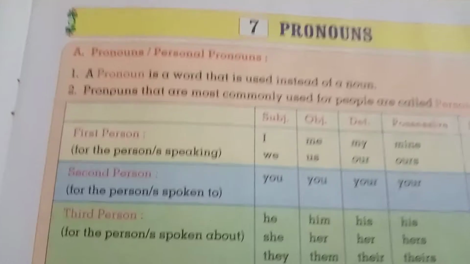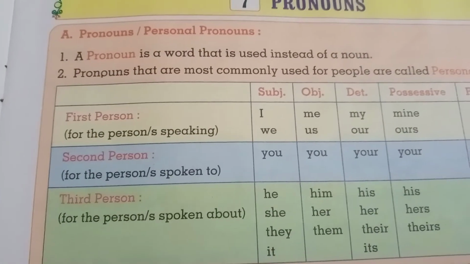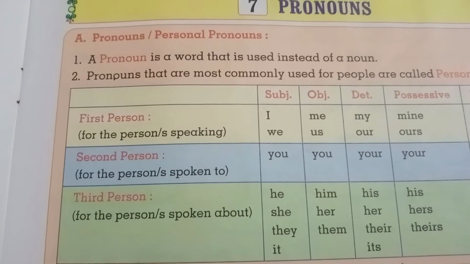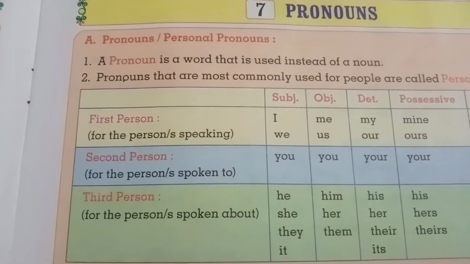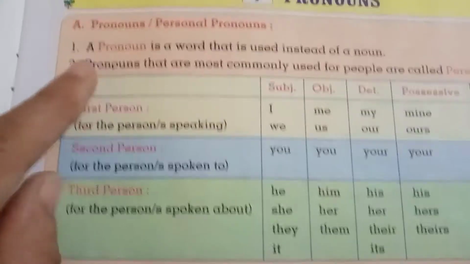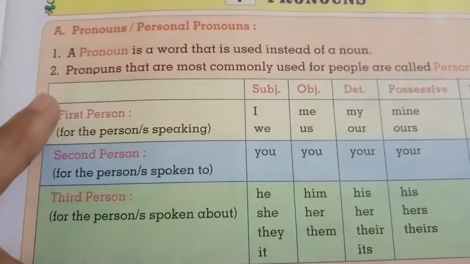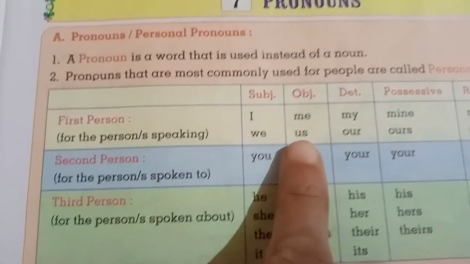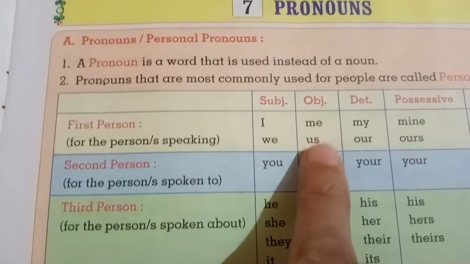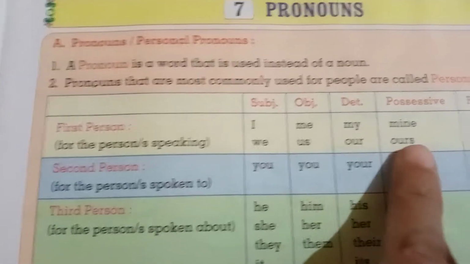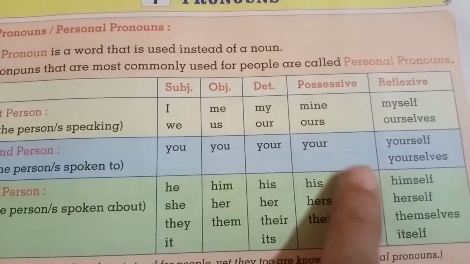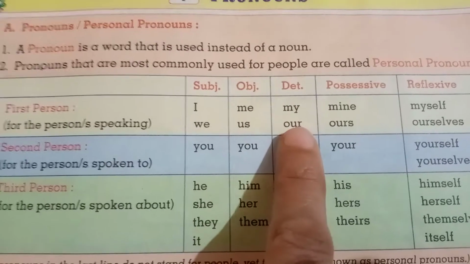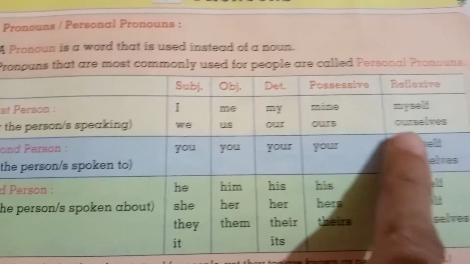See, in this page you can see over here the pronoun. What are the pronouns? Earlier I have told you about the proper nouns, common nouns and material nouns. See what is the pronoun. See it properly, you can understand it. The first person: I, we, me, us, my, our, mine, ours. Okay, these all are pronouns. Subject, object, determiner, possessive and reflexive.